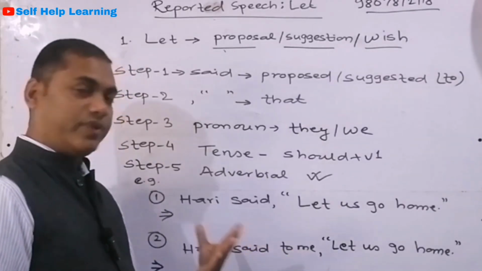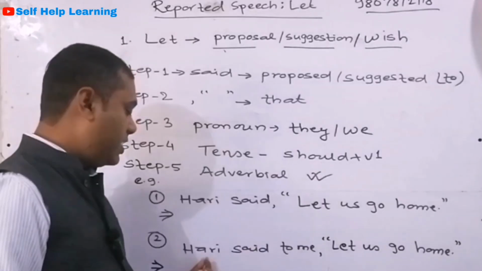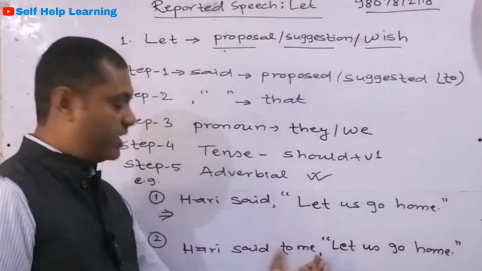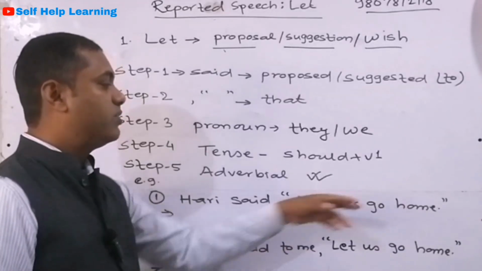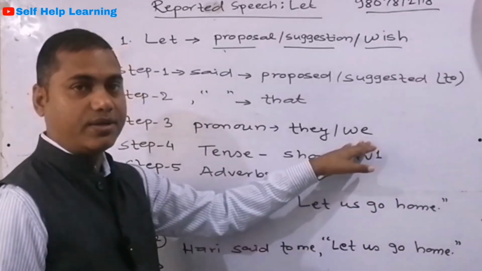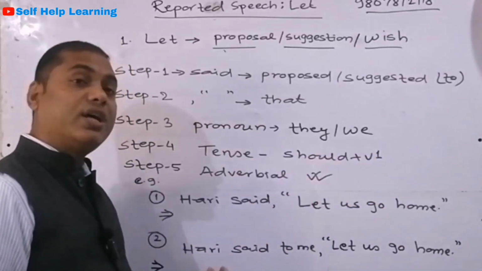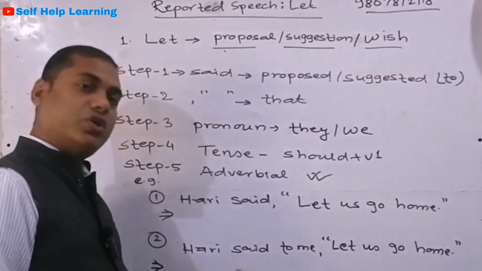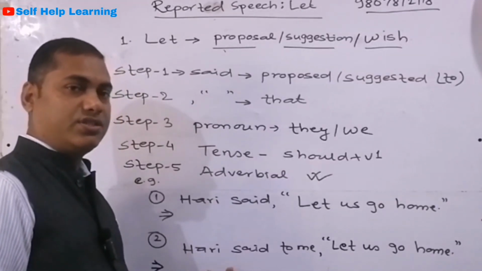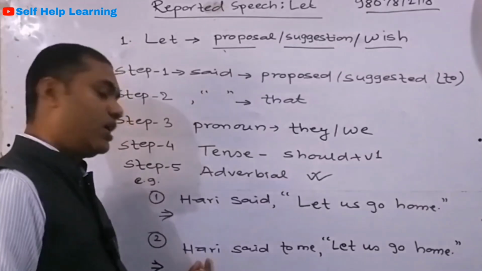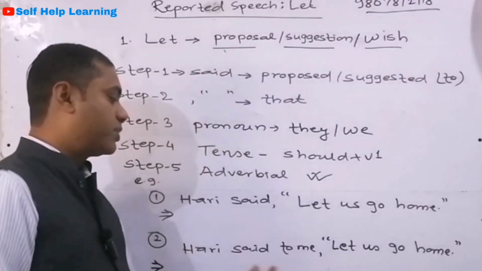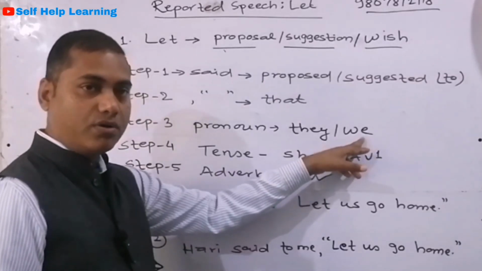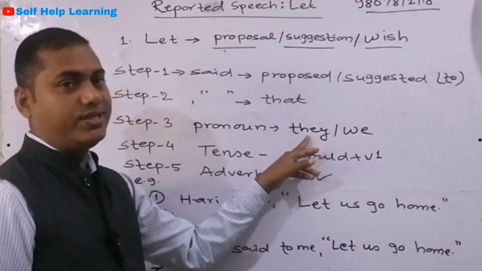So if there is a first person at any position, either in the position of subject or object in the reporting verb, then we use the pronoun we. If the reporter is included in the sentence, like me or I, we use we. Otherwise, the pronoun they is used.